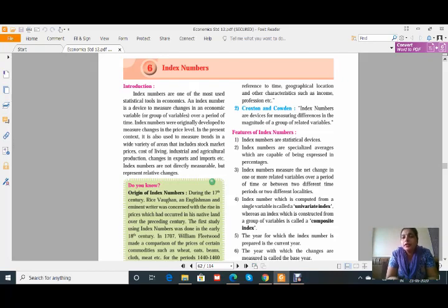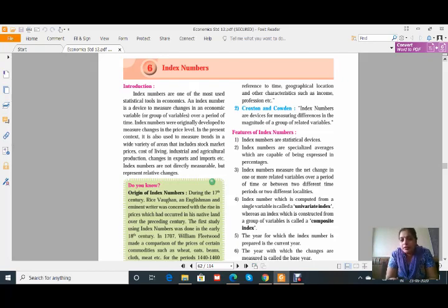Index numbers are statistical devices. As we already know, this is a statistical device. It is used in statistics, and with the help of these statistical devices we can calculate the change in economic variables. Second, index numbers are specialized averages which are capable of being expressed in percentage. That means it is always expressed in percentage.